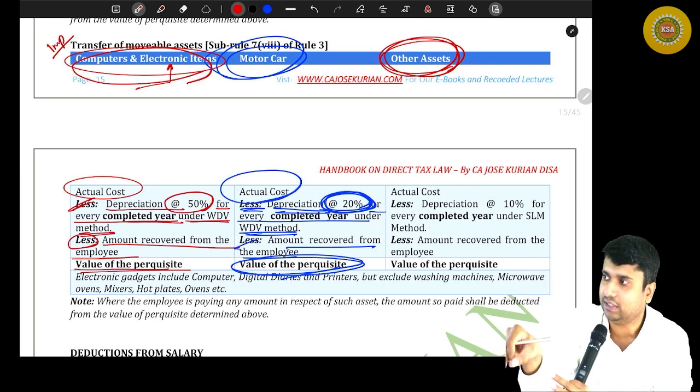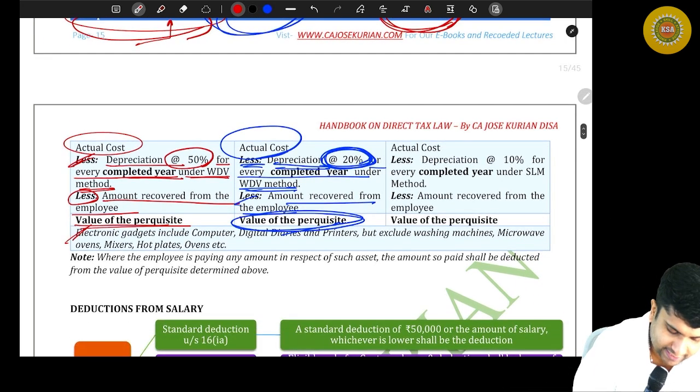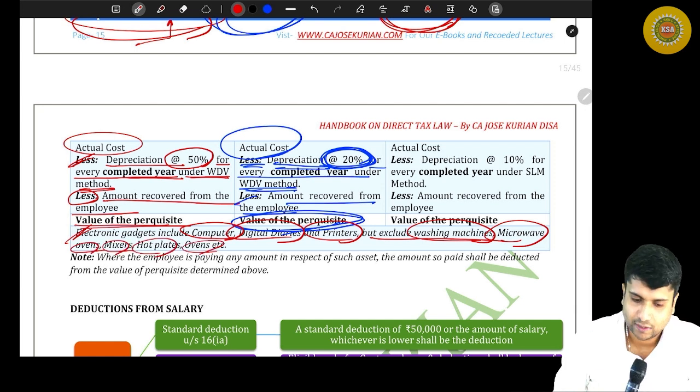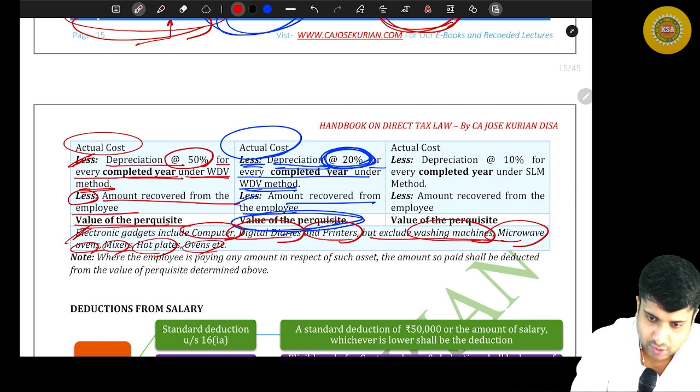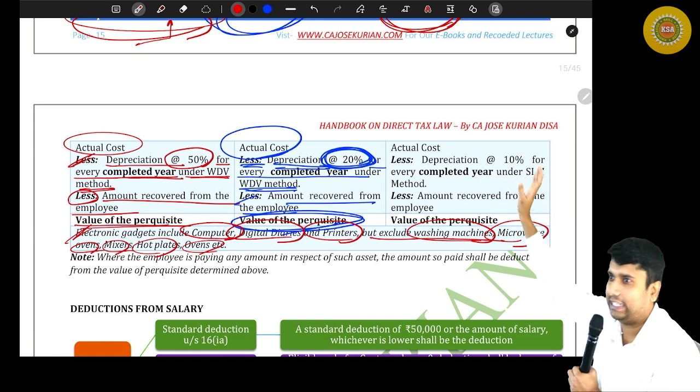Electronic gadgets include computer, digital diary, printers, but exclude washing machine, microwave ovens, mixers, hot plates, etc. So don't include microwave ovens, washing machine, fridge, mixers, hot plate, AC, like that.